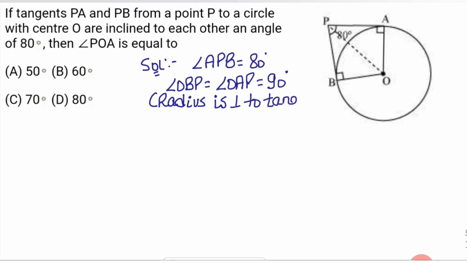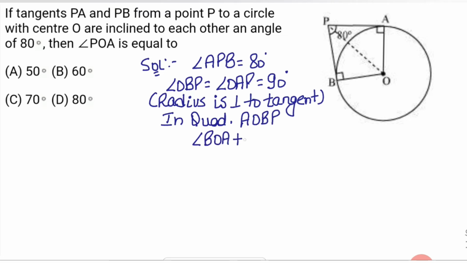Now consider this quadrilateral AOBP. Here angle BOA plus angle OAP plus angle OBP plus angle APB equals 360 degree, because the sum of angles of a quadrilateral is 360 degree.